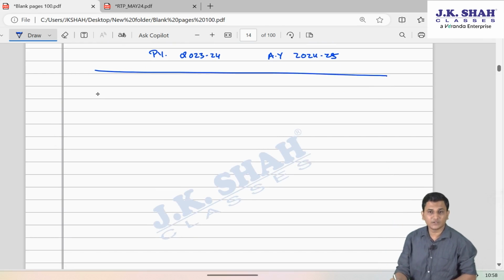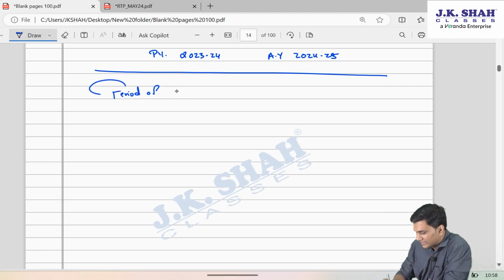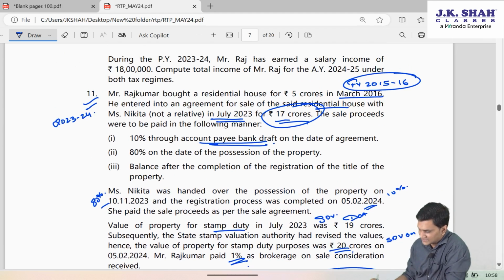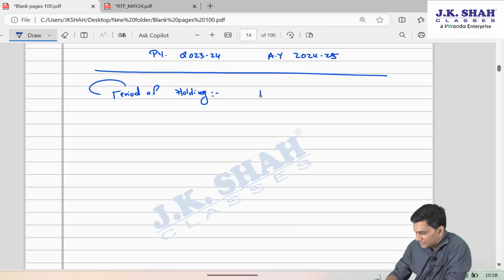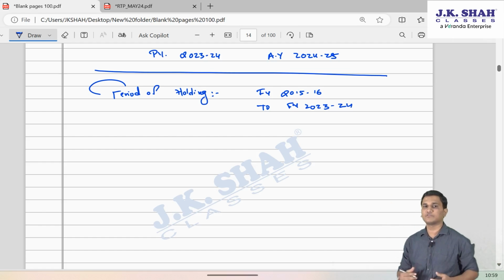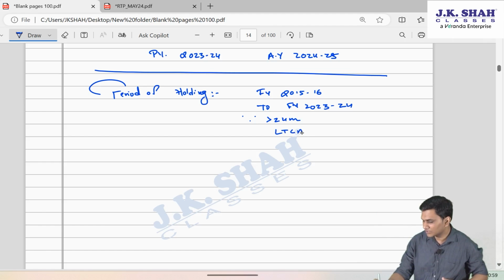Now, since we start with the full value of consideration, first of all, the period of holding. We'll first mention the period of holding of the transferred capital asset. Friends, it was acquired in financial year 15-16 and transferred in 23-24. Since the asset is a building, a holding period of 24 months is to be checked. Since it is greater than 24 months, it's a long-term capital asset.